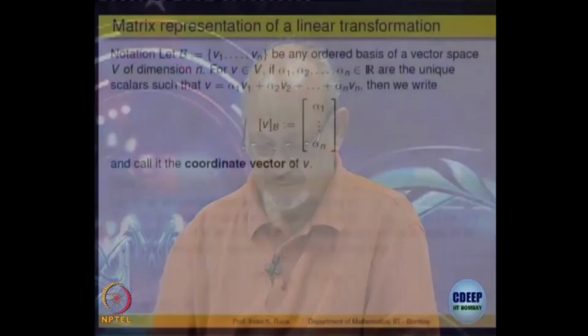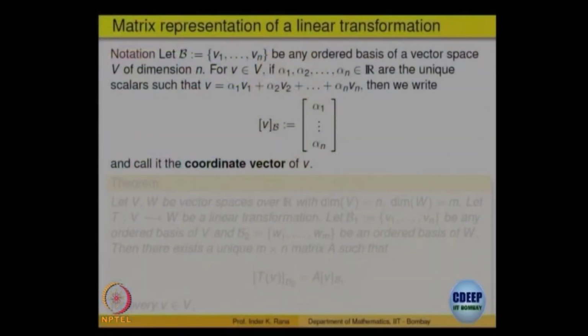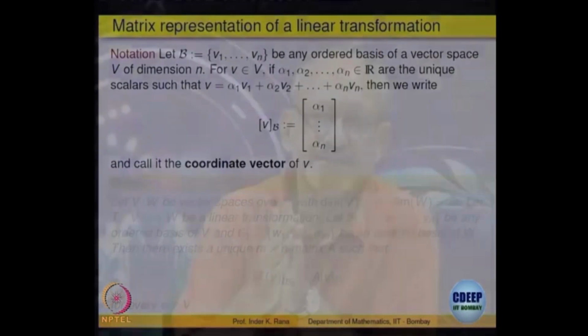Now comes the crucial thing, namely how are these linear. We said that given a matrix you can generate a linear transformation out of it, right. Now, conversely, we want to show that given any linear transformation, it arises that way only, through matrix multiplication only. That is the only way of getting a linear transformation. So, for that let us have this notation.